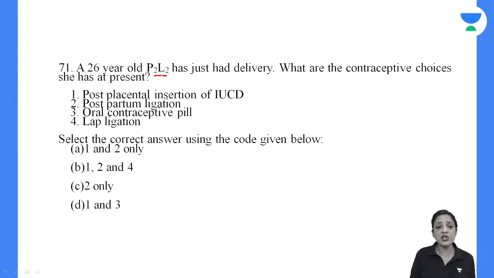A 26-year-old P2L2 has just had delivery. What are the contraceptive choices she has at present? 71.